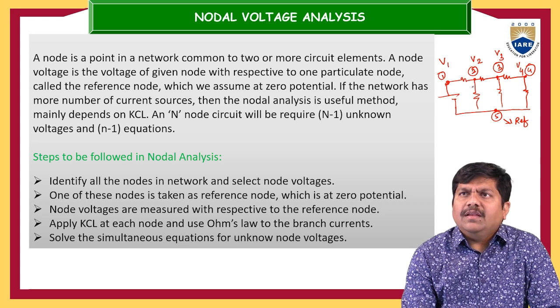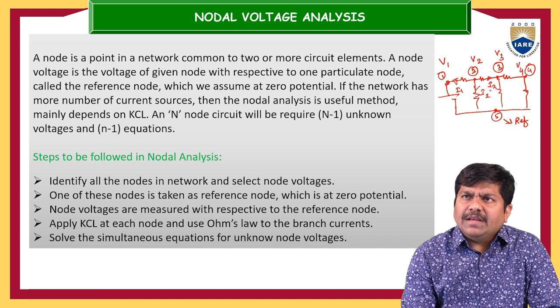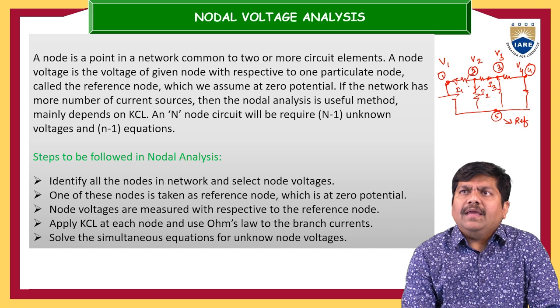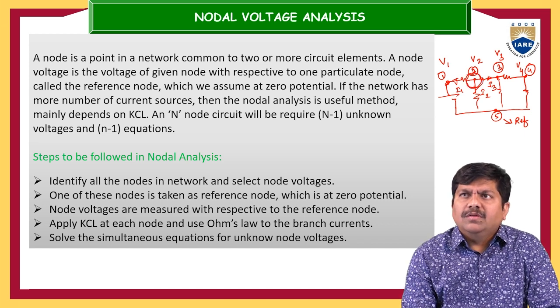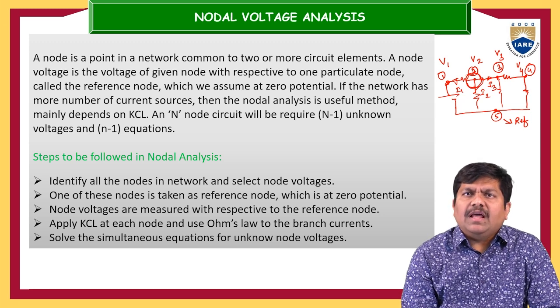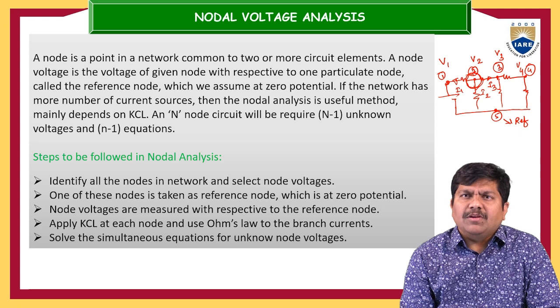Suppose for the second node, let me assume this is the current I2, and it may be current I1 or current I3. Like this, you can mark the currents using Ohm's law, and after marking the various currents in the branches at that particular node, you apply KCL at that node to develop a performance equation with respect to node 2. So that's what this particular step is.